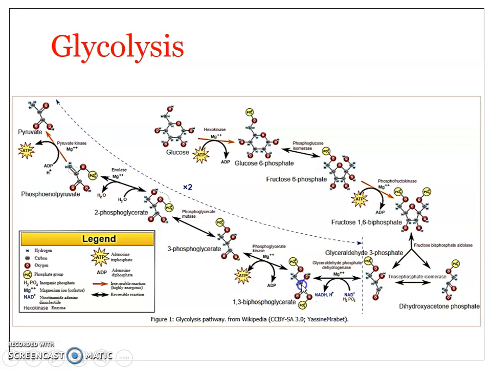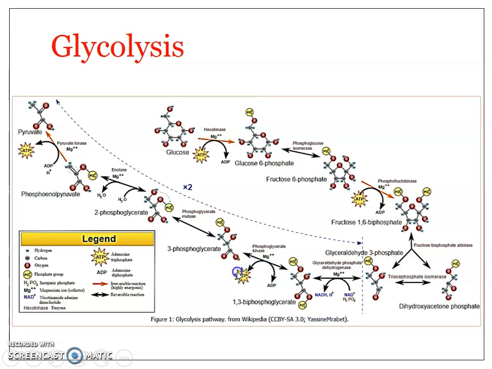Then the 1,3-bisphosphoglycerate will undergo dephosphorylation, which also requires magnesium ions, and it is a substrate level phosphorylation step where ADP undergoes phosphorylation to produce the ATP molecule.